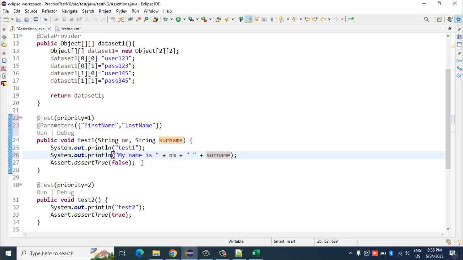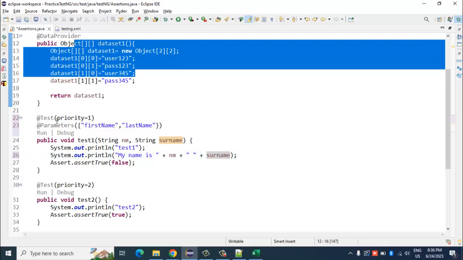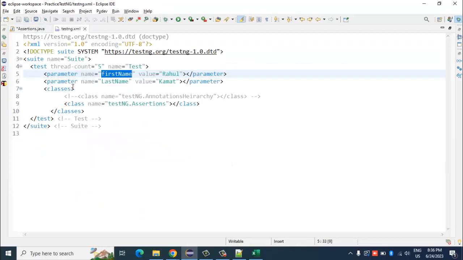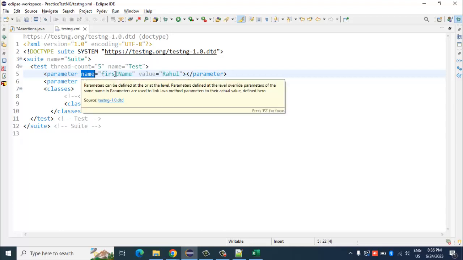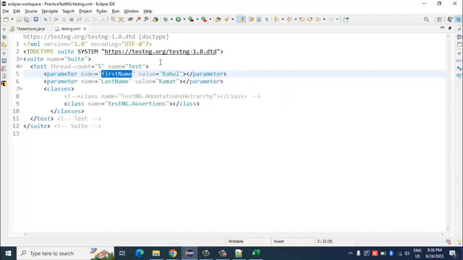So now what I've done is, instead of using this data provider, I've used this parameter tag in my XML, which allows me to store a key value pair combination. In the name, I've used the variable name as first name, value I've stored as Rahul, and then I've used another parameter combination with the variable name as last name and value as comma.